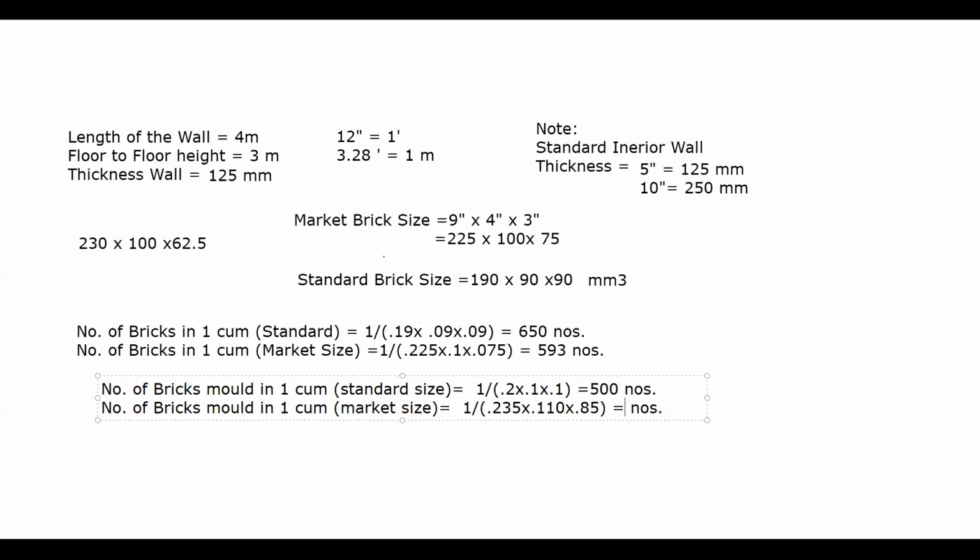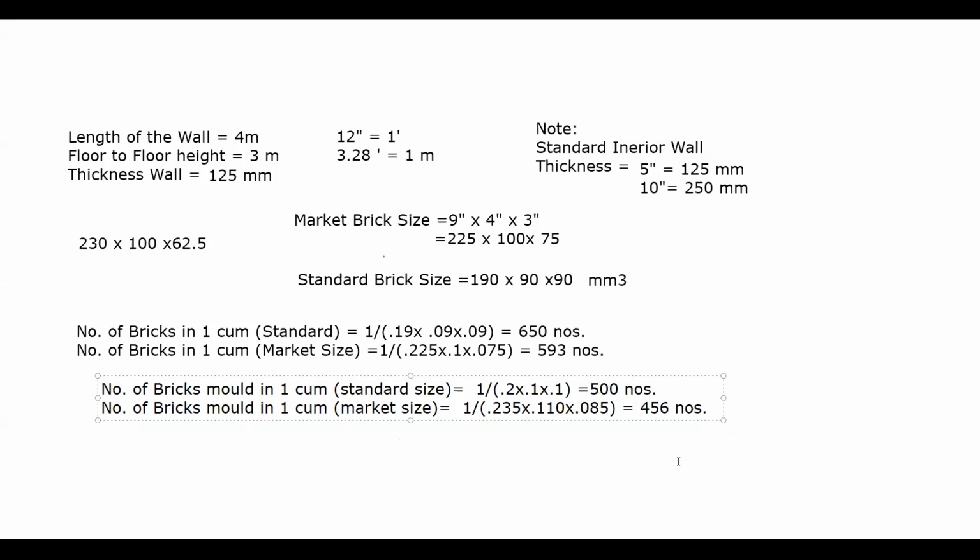Sir, 45. Check. 45 or 46. Check again. If we have taken, I think there is something wrong. 1 divided by 0.235 into 0.11, 0.05. 0.085 it will be. Yes, sir. It will be 456. 455 point something. So let's take 456. Yeah, 455 or 0.1 or 456, let us take.